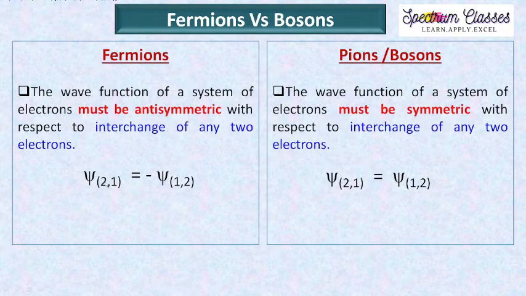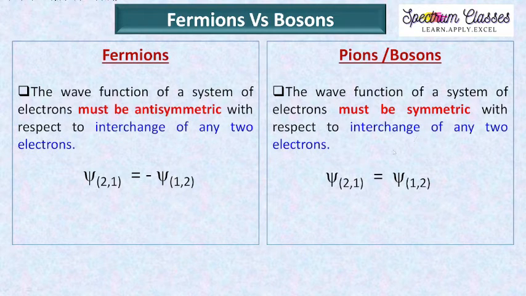So instead of 1 2, I am getting 2 1. If we change the labeling of the electrons, then the wave function must change its sign. If it changes its sign, then that is known as an antisymmetric wave function. So the wave function of the system of electrons must be antisymmetric with respect to the interchange of any two electrons.